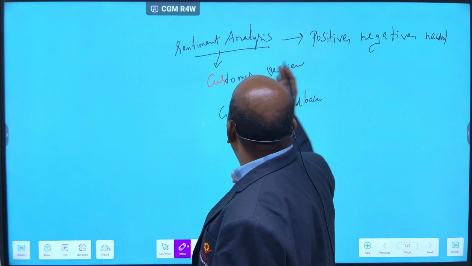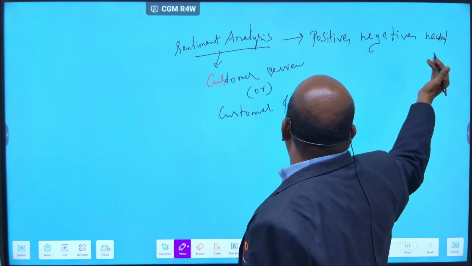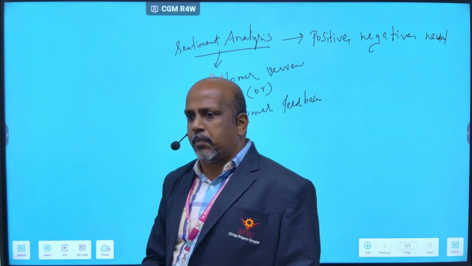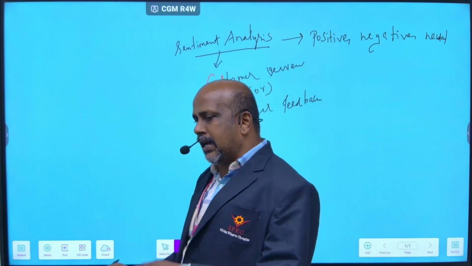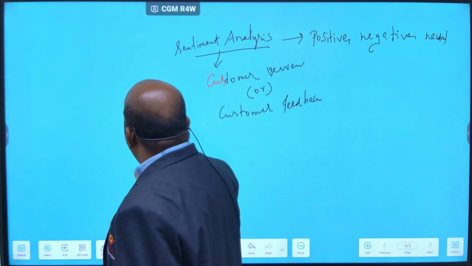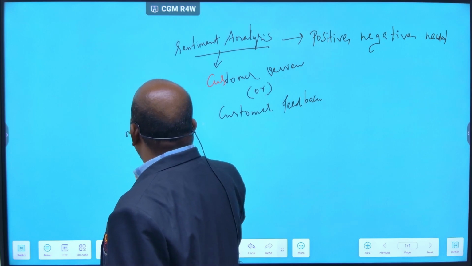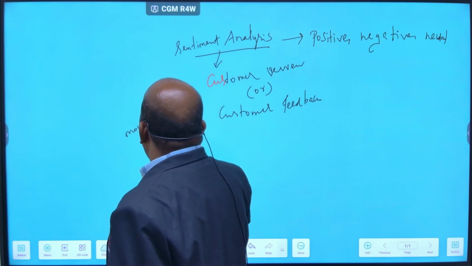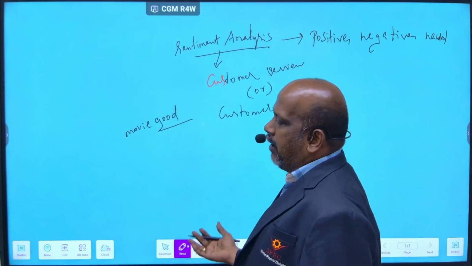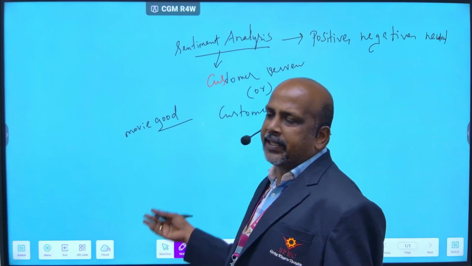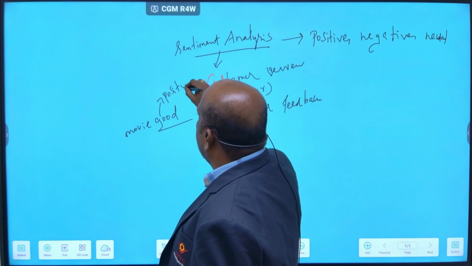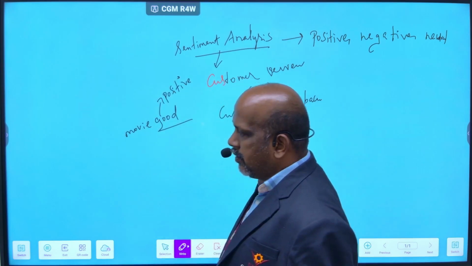You should find out these 3 things: positive review, negative review, or neutral. Suppose I give an example. I go to see a movie, and when I come outside, I say the movie is good. Here the text "good" is there. Like this, I say the movie is good, and that is a positive review.